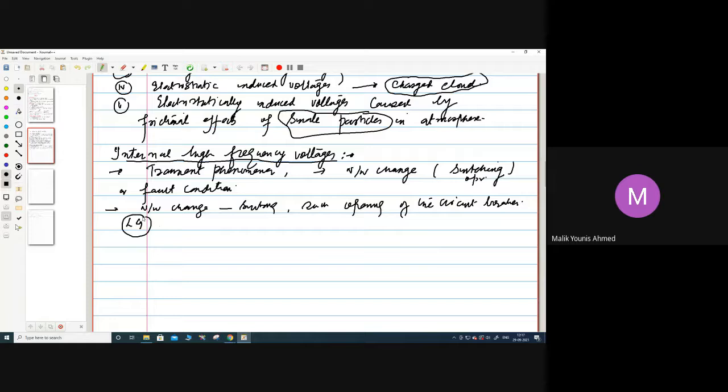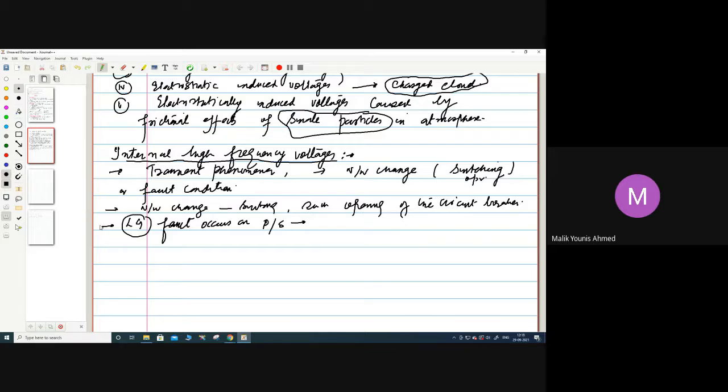If a line to ground fault occurs on the power system, it can also lead to an increase in the voltage, but that voltage will be an internal increase, which may have high frequency.